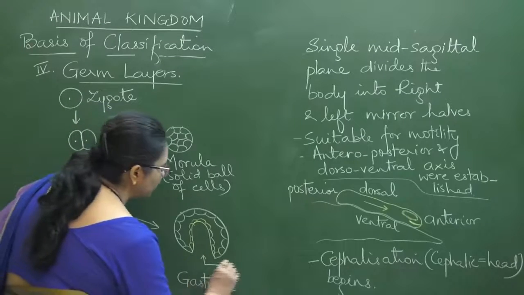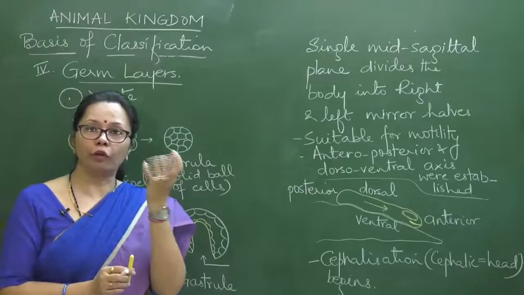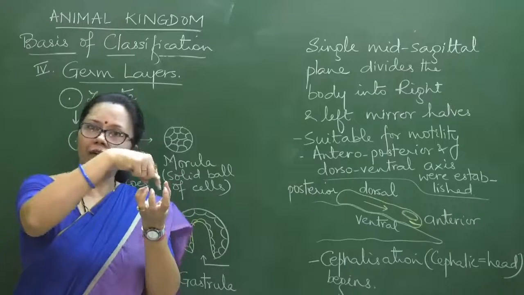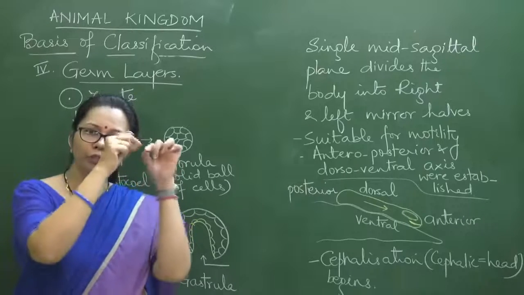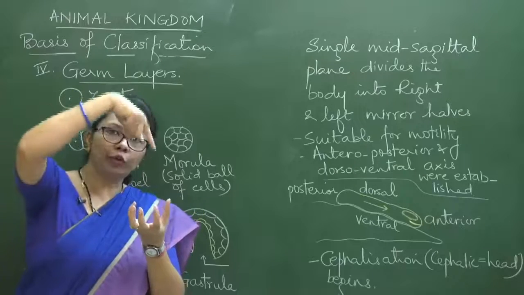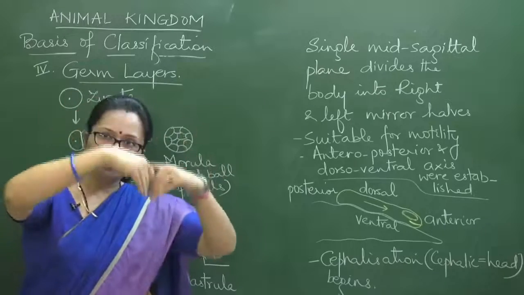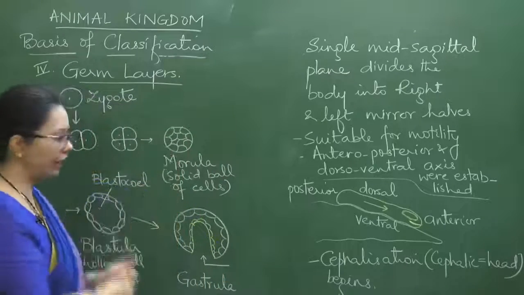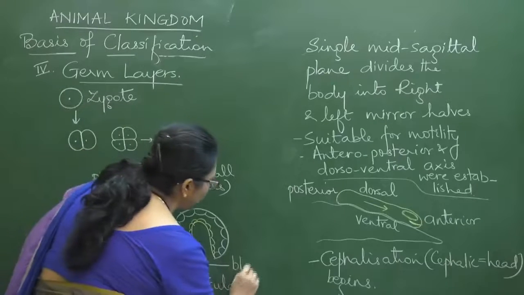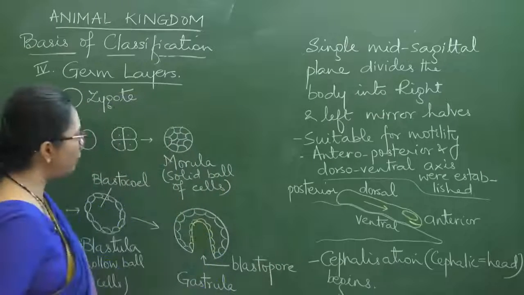In this gastrula you see what has happened. From where it has started moving in, it would be just like a dent. Try to imagine a soft ball in your hand, and in that soft ball you poke your finger. Where you are poking your finger, there will be a small dent arising. If you keep poking your finger towards the inside, it is only the outer layer which is going in, right? It is invaginating in. And from where this dent has started, that would be called blastopore, through which it is moving in.